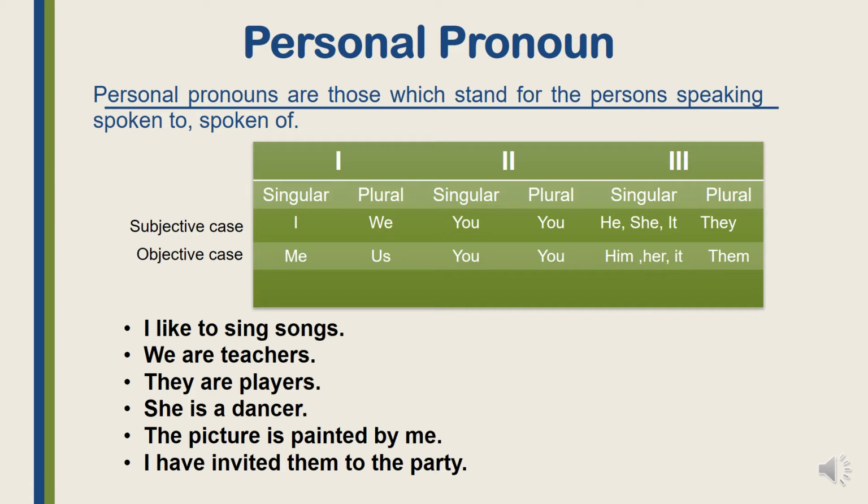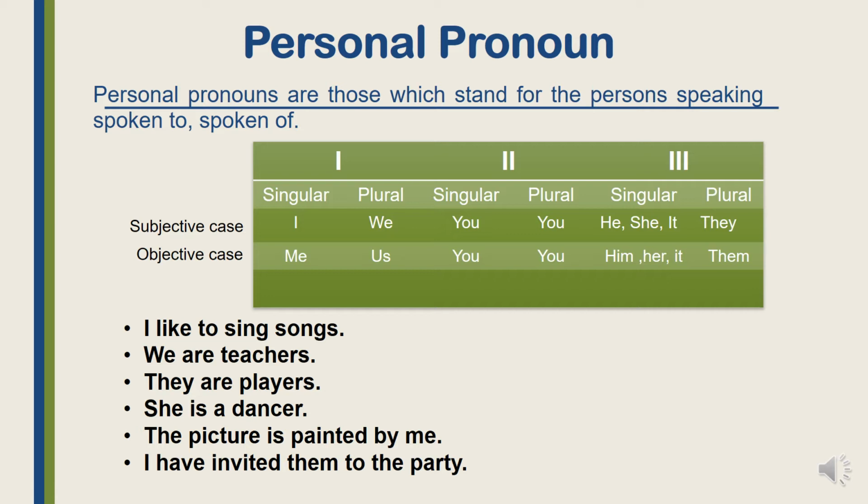Okay, let us understand with the examples. I like to sing songs. Here the pronoun I is used as a subject. We are teachers. They are players. She is a dancer. The picture is painted by me. See here in this sentence, me is used as an object.